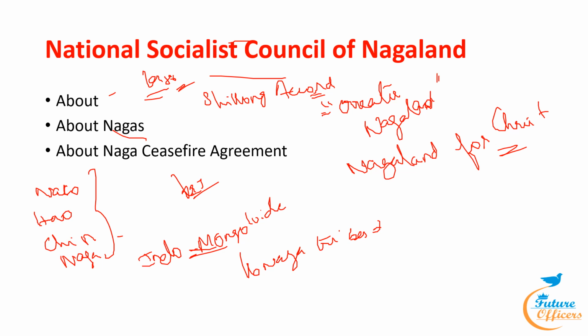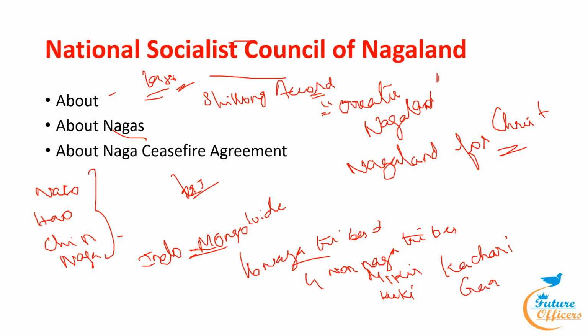These are some of the 16 Naga tribes, and there are 4 non-Naga tribes. They are Mikir, Kuki, Kachari, and Garo. These are the non-Naga tribes.